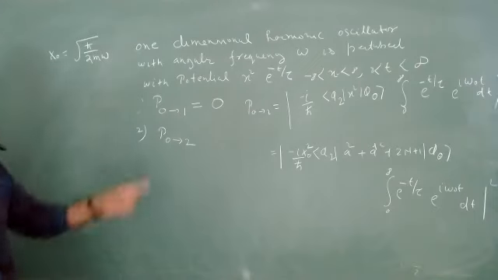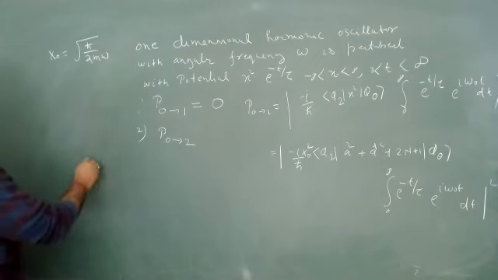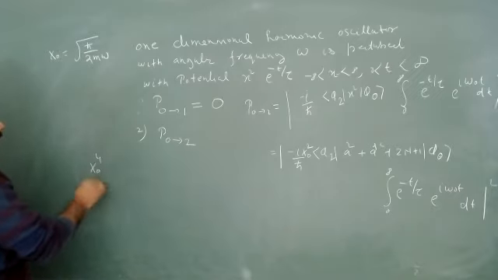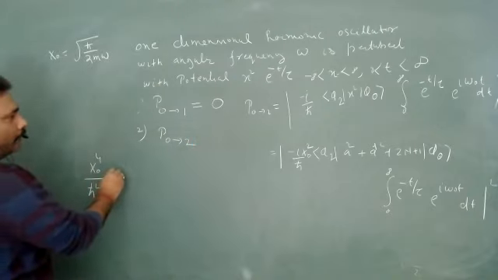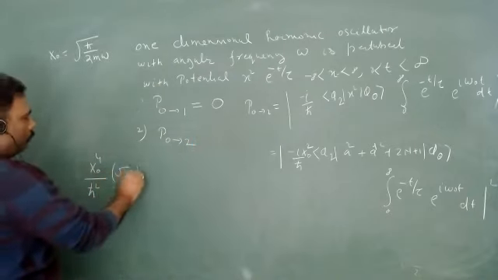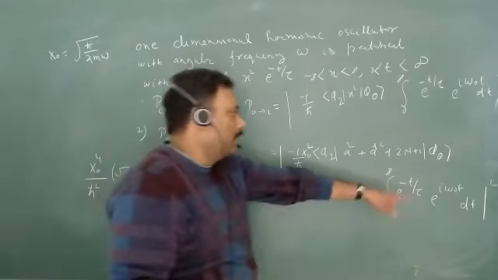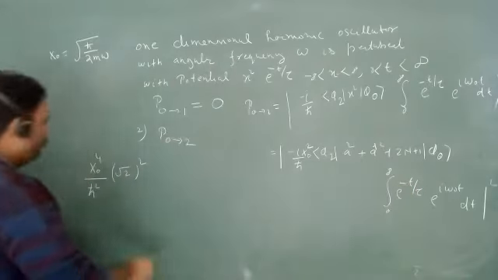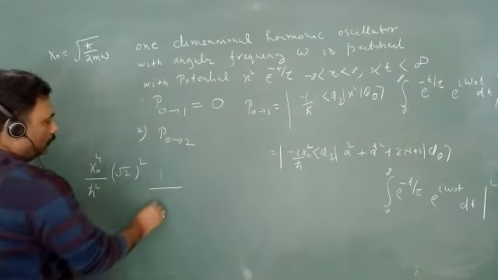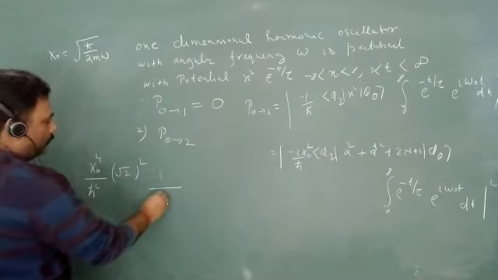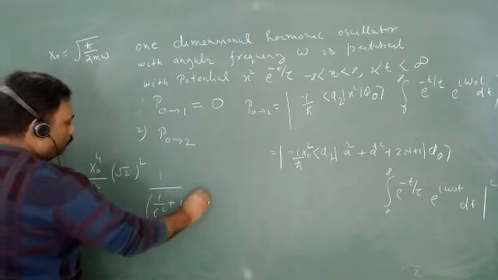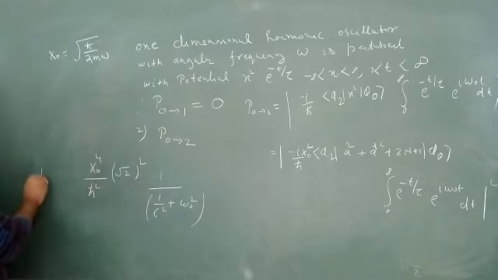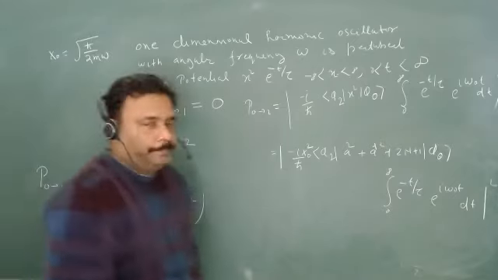What we will get is basically x naught to the power 4 upon h cut square, and here inside we will get root 2 whole square because there is a mod square. And what about this one? If you go for this integration, this will be 1 upon 1 upon tau square plus omega naught square. So this will be the transition probability from 0 to 2.